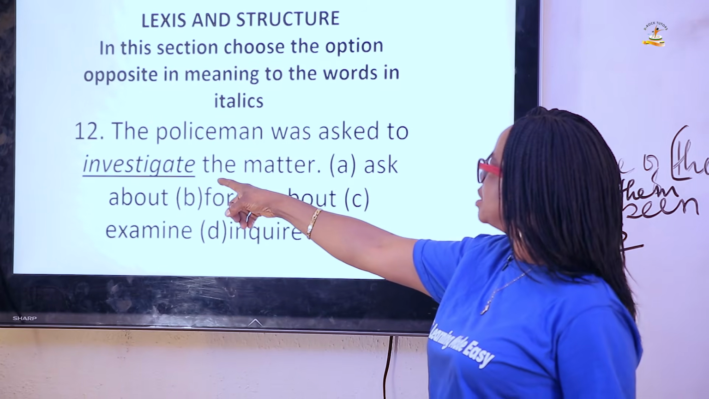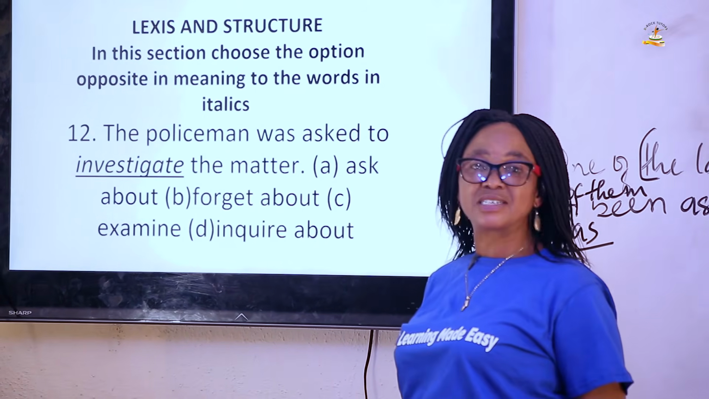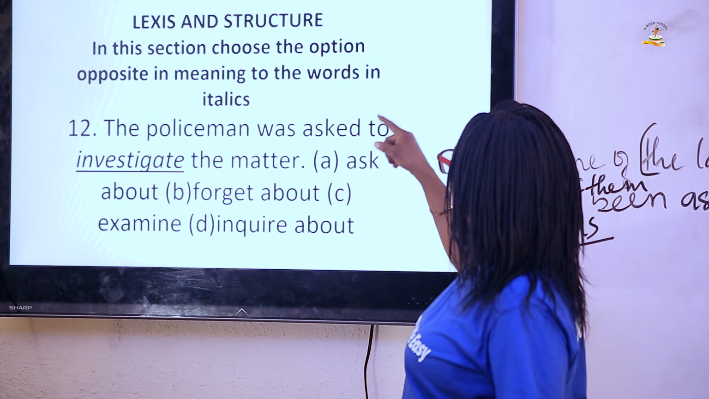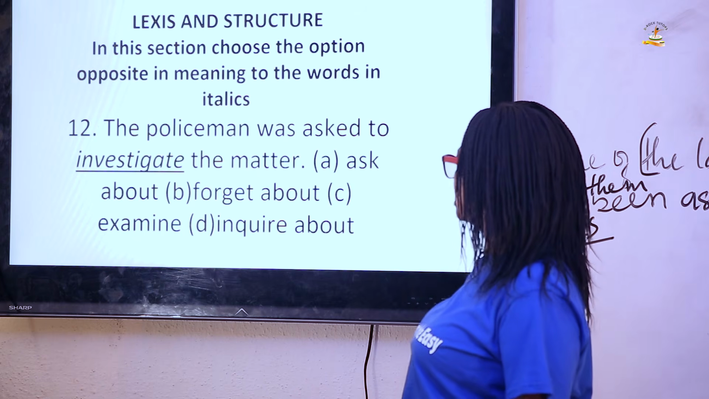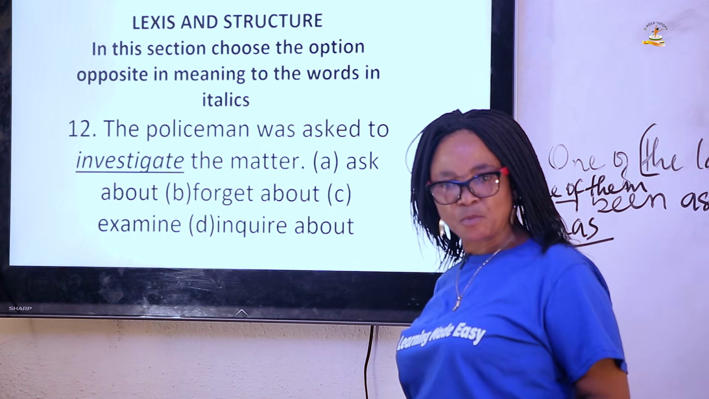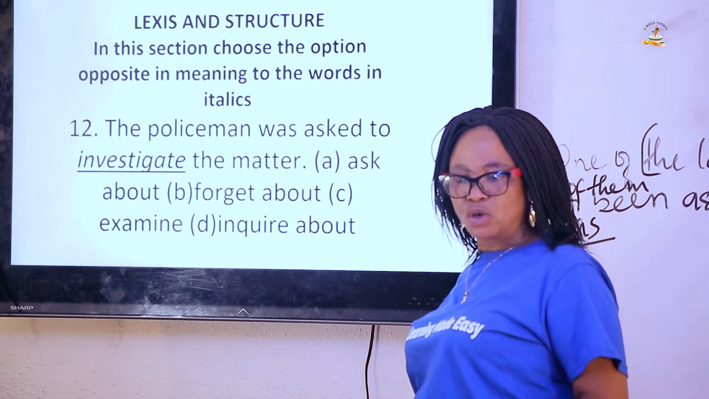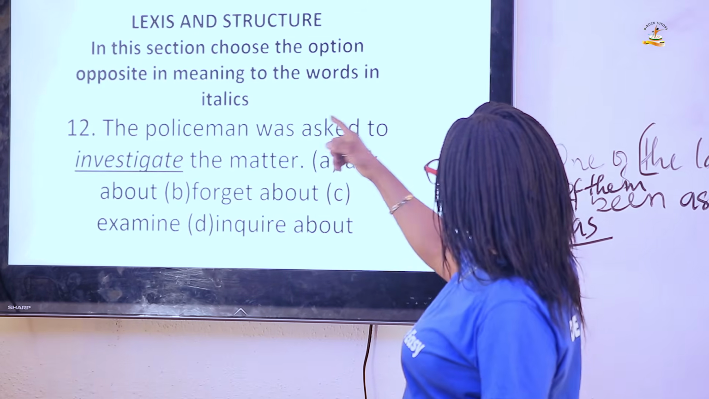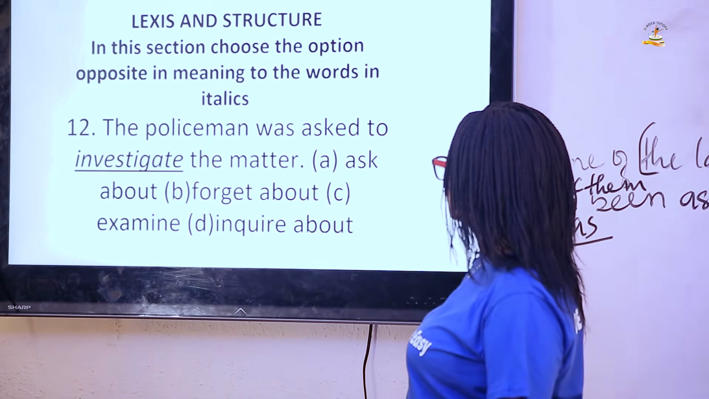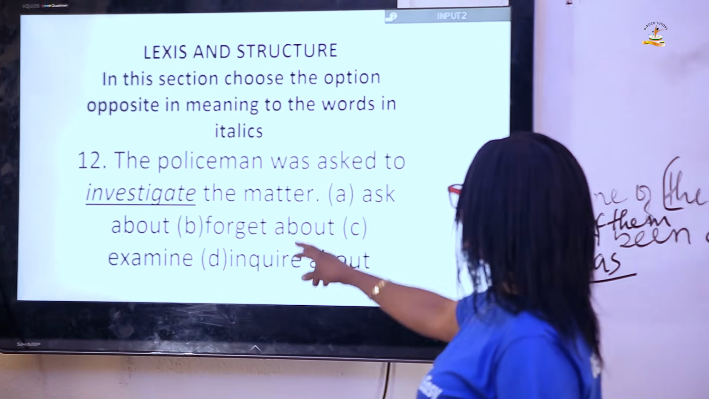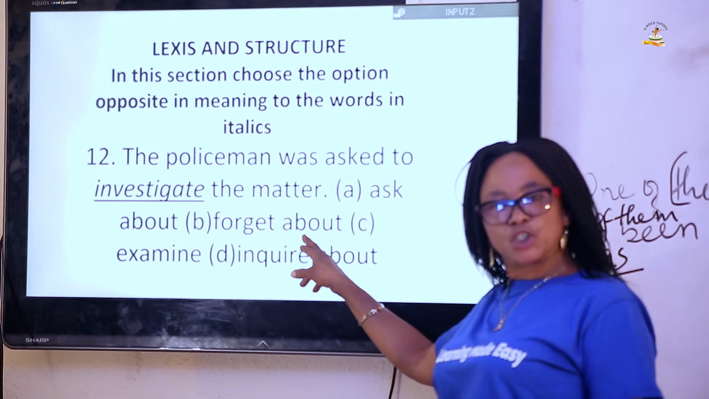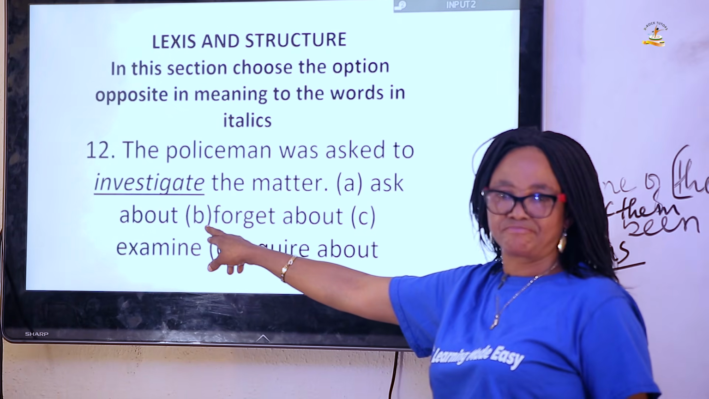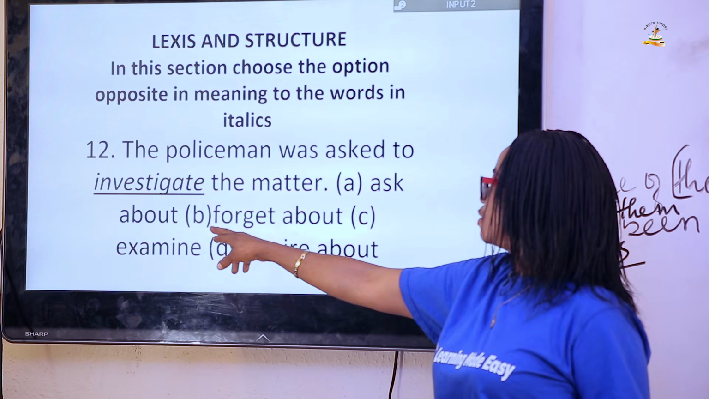The word in italics is investigate. So what do we mean? We are going to choose the opposite of investigate. Investigate means we are expecting the policeman to do the right thing according to law. But here, we are looking for the opposite. The opposite of investigate is to forget about. That is, it shouldn't be investigated. The answer is B. Forget about.